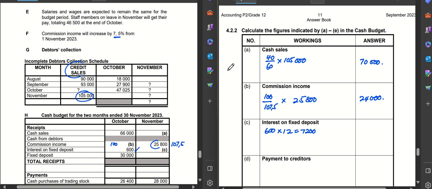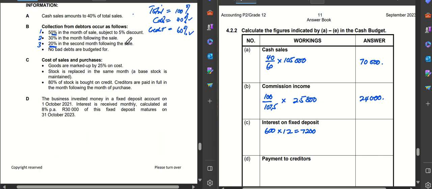Now, the interest of 7,200 is equal to 8%. But we want to know how much the fixed deposit was. So you multiply this by 100 over 8, and you will get 90,000.